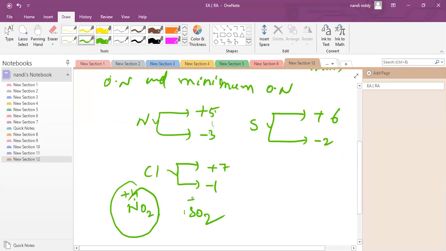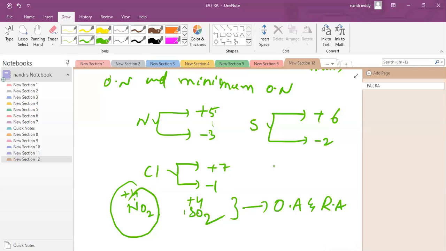SO2 also: this is +4, where +6 is the highest value and -2 is the minimum value. So whichever has an intermediate oxidation state, that is not the max and not the min, can act as an oxidizing agent as well as a reducing agent. Clear? Please note down.